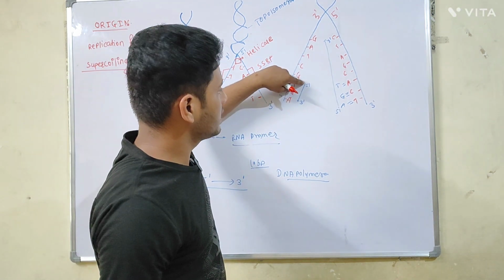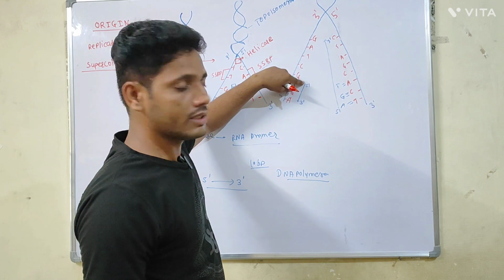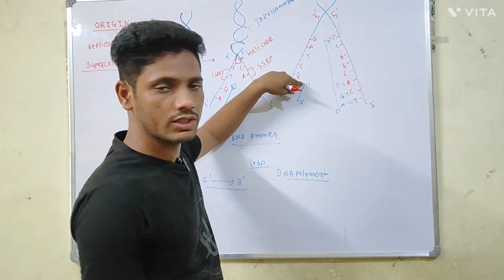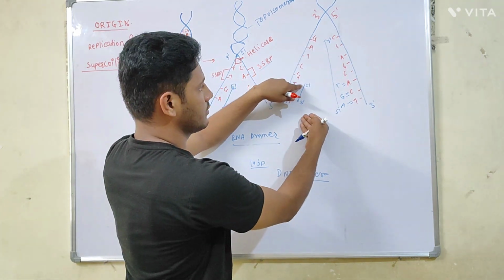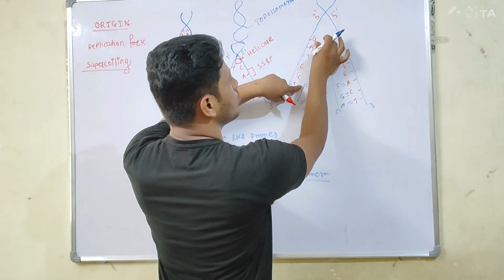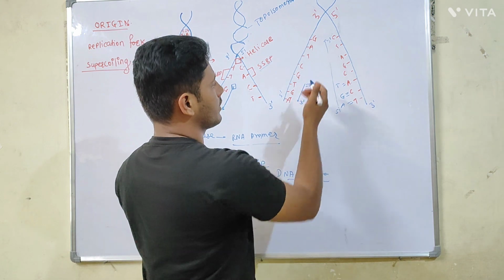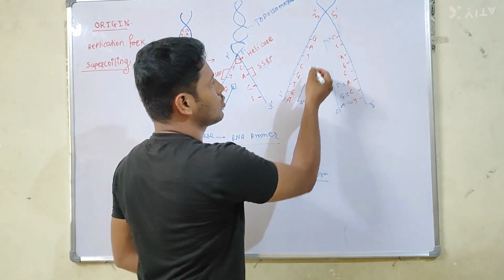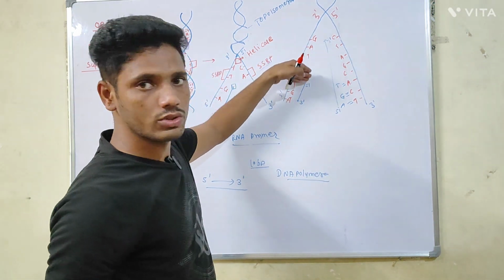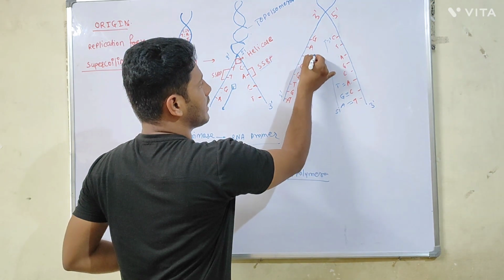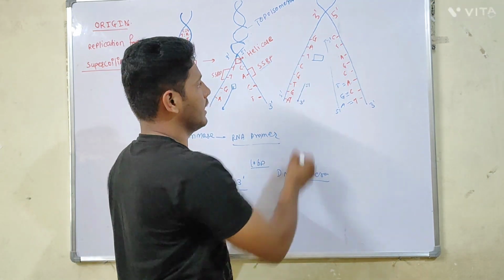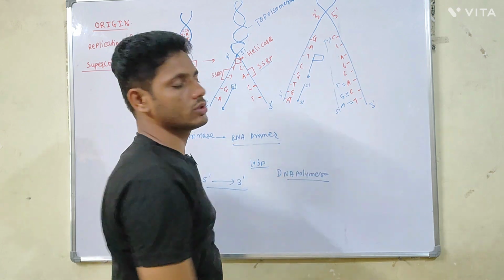RNA primer initiates the process of the synthesis of the new strand. DNA polymerase continues it. As the helicase enzyme moves, two strands of the DNA get separated. Now to start the process of the synthesis of the new strand, again another RNA primer will be required here, and there is synthesis of the new strand.